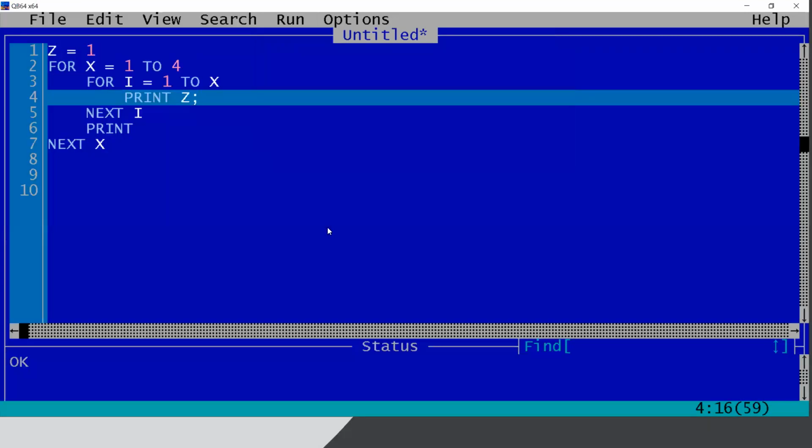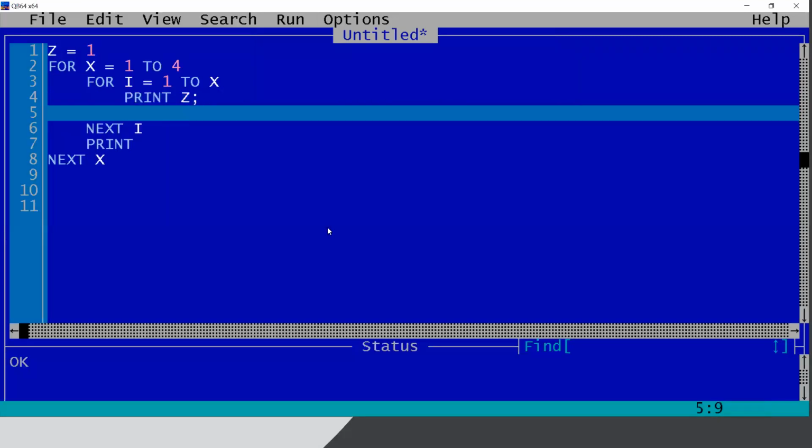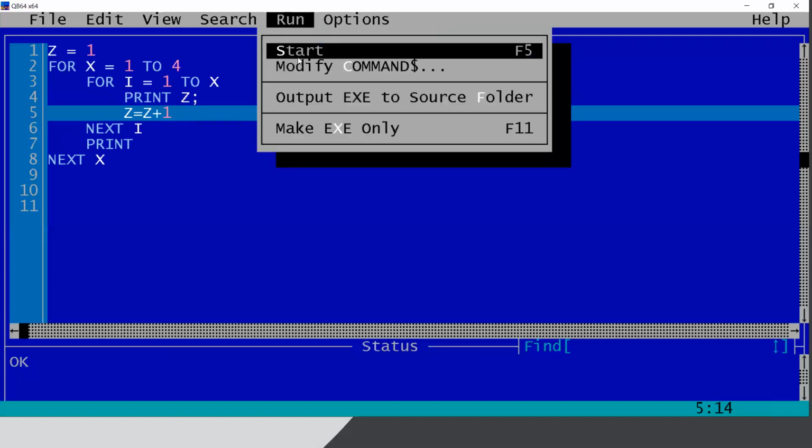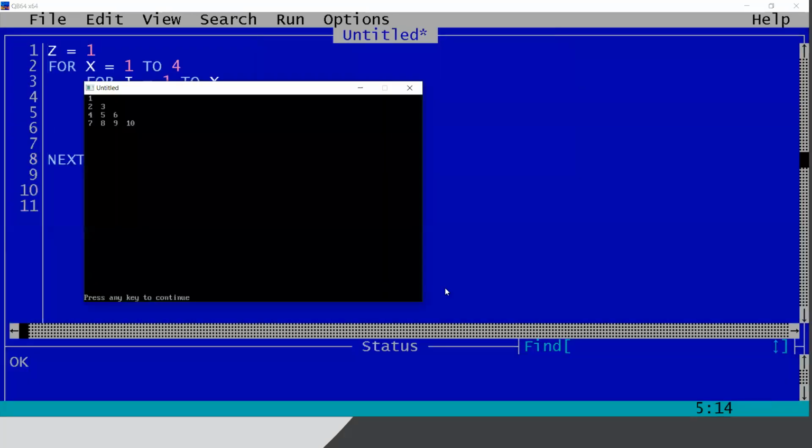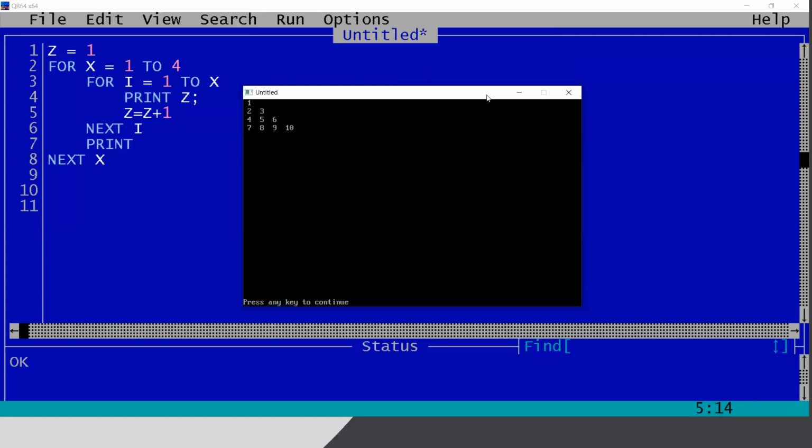So in that manner, you can take any value from the user and print it in the pattern. Now one small thing I will do: I will increment the value of z each time. Every time I will change the value of z. So let me run the program. Yeah, look, it is printing 1, then the value of z gets incremented to 2, then 3, then 4. Every time it is printing and incrementing the value of z. So the pattern is very simple.